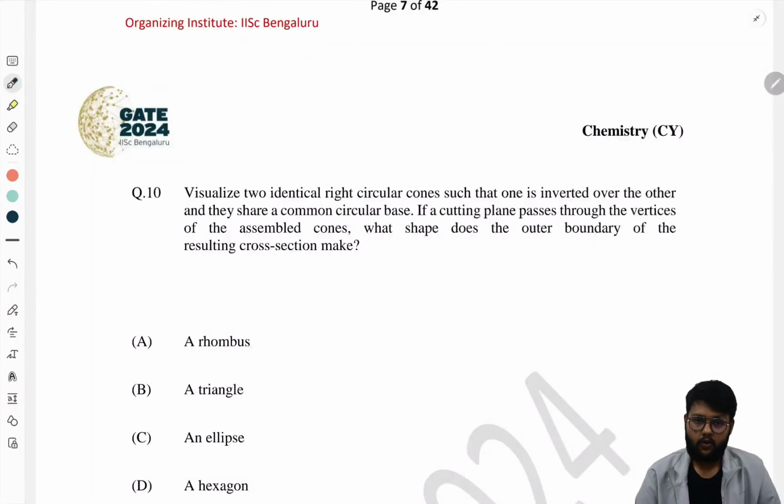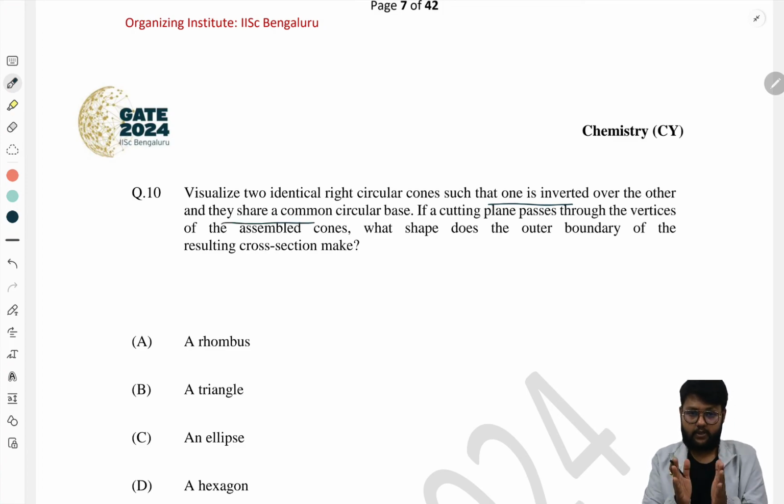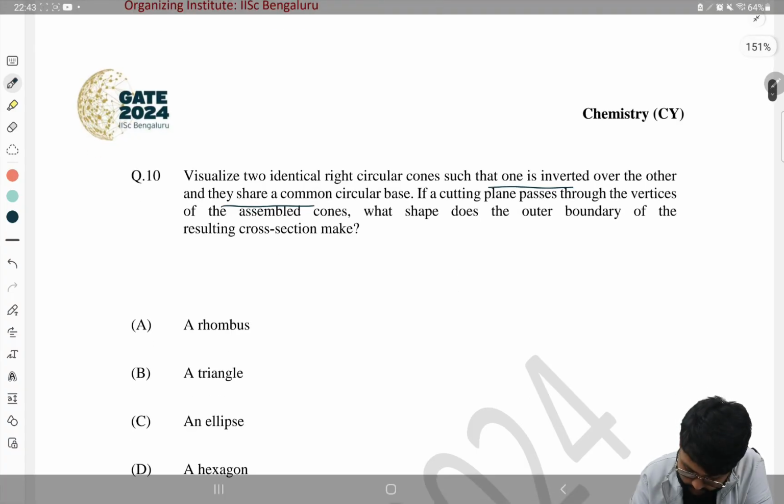Okay, so the last question is to visualize two identical right circular cones, such that one is inverted and placed over the other, and it has a common base. Okay, these are two cones and this is the common base, like this one.